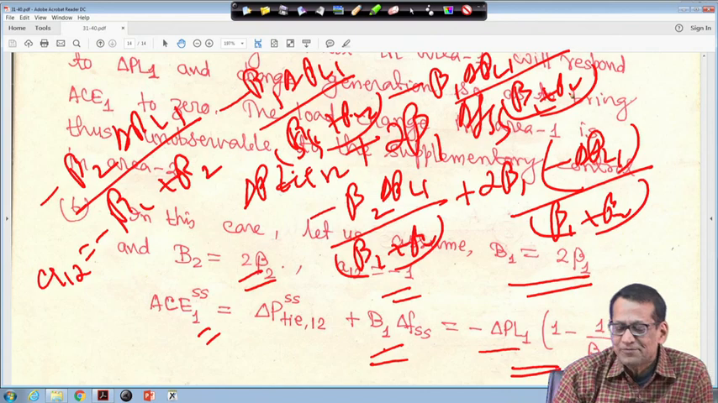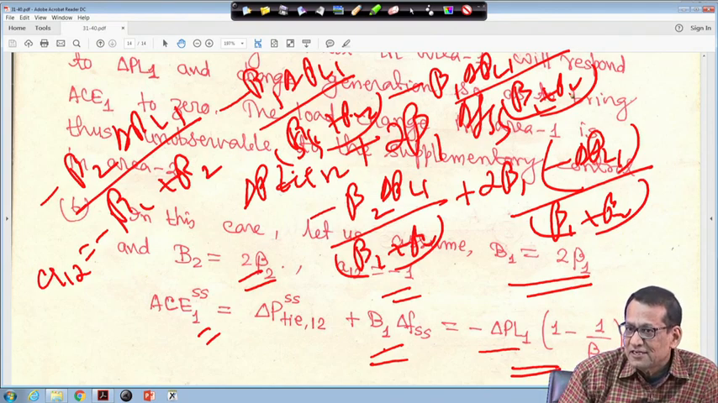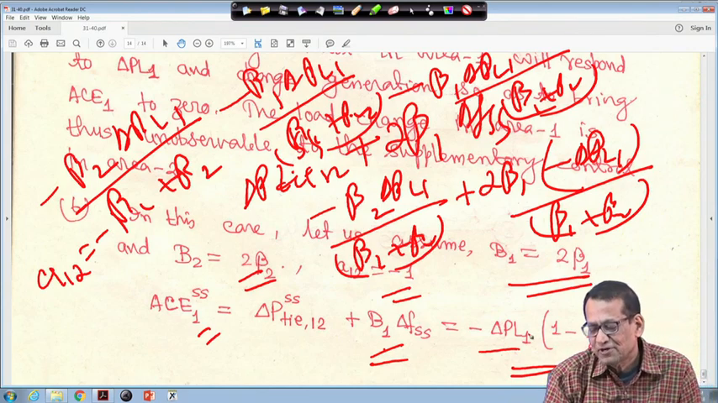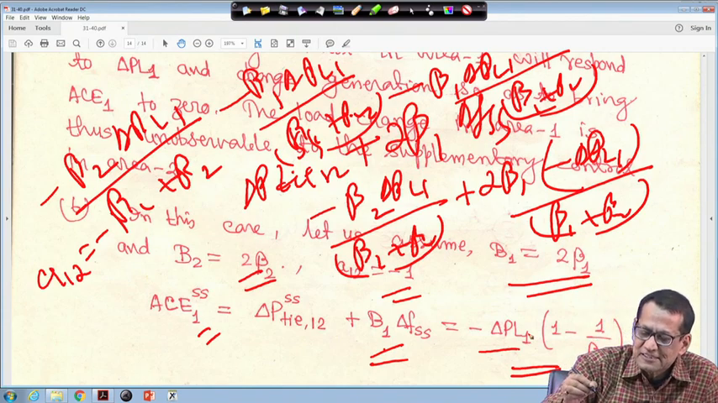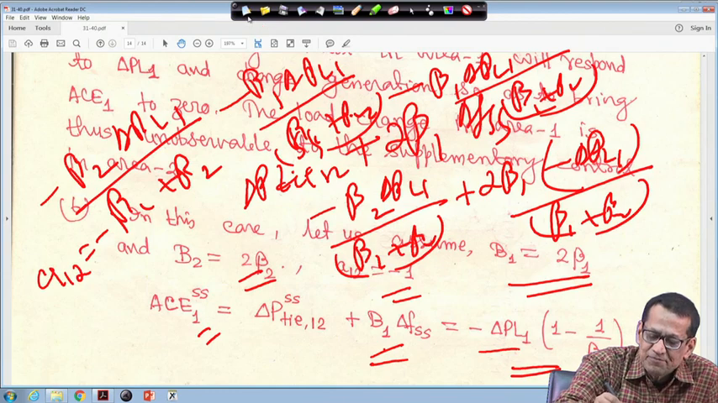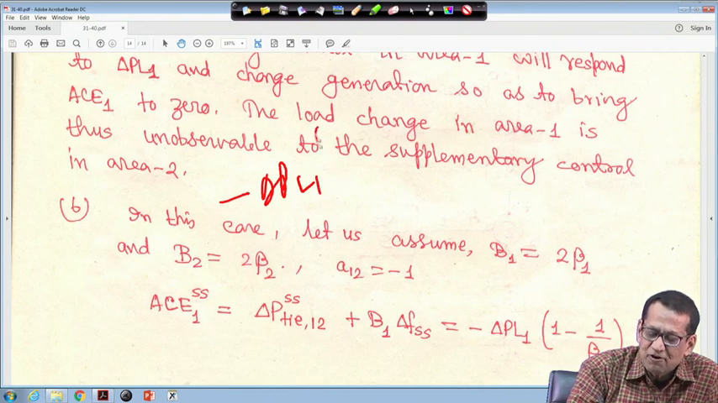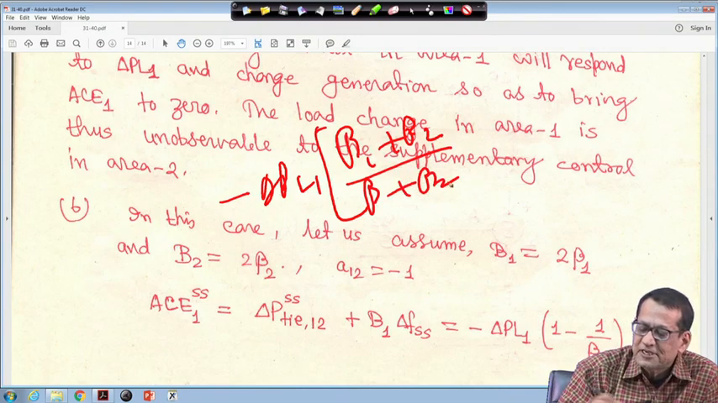So, in that case if you write and simplify, then you will find that this one actually will become minus delta P L 1, you take common, beta 1 plus beta 2 will be cancelled. So, just let me make it here. So, here what will happen, your minus delta P L 1 you take common. So, you will find beta 1 plus beta 2 upon beta 1 plus beta 2.